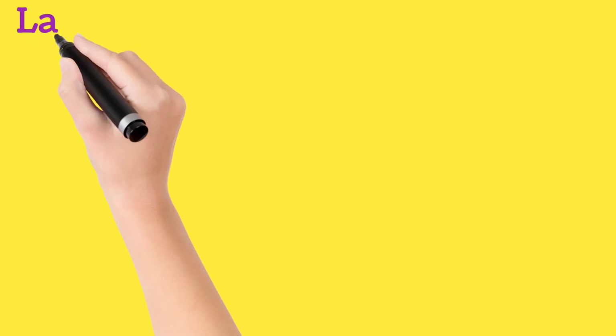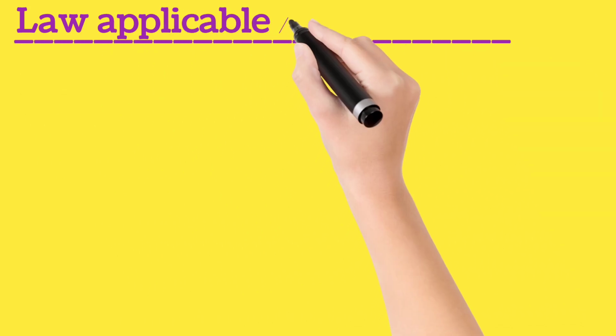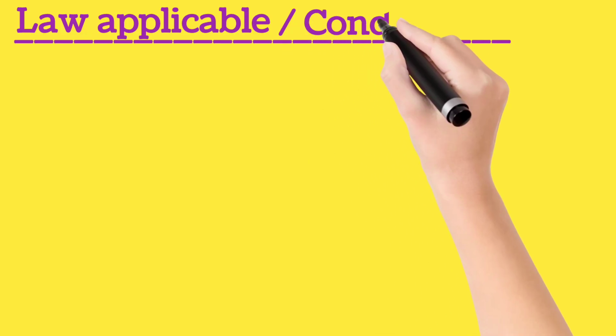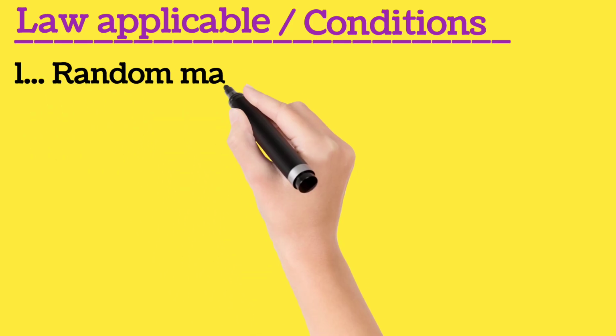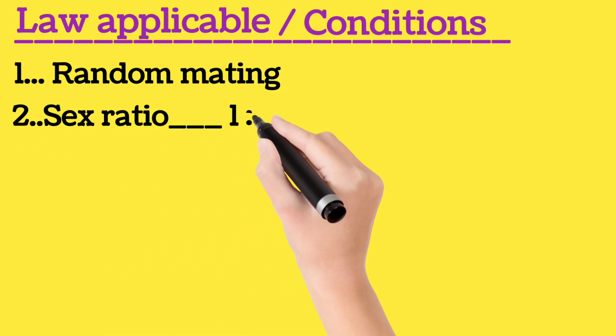Now talking about the next part of the story, that is, conditions which favor Hardy-Weinberg's principle. There are several conditions. Let me underline some important points which favor Hardy-Weinberg's principle. Number one is there must be random mating in the population. Second point is sex ratio.